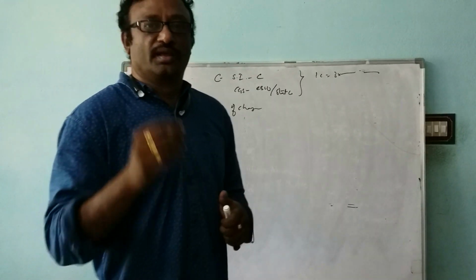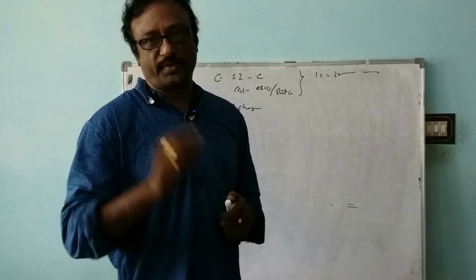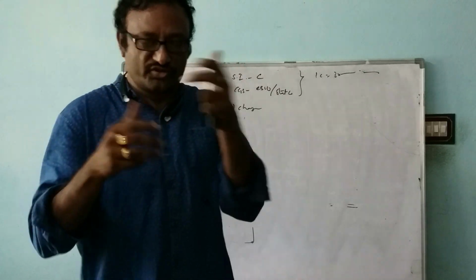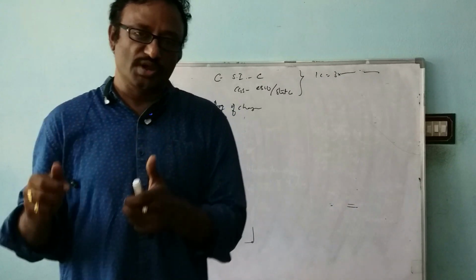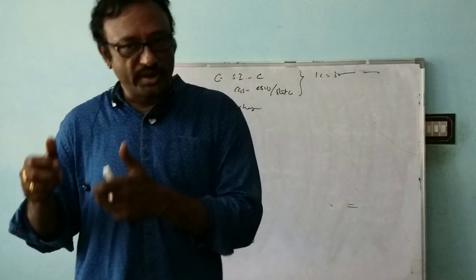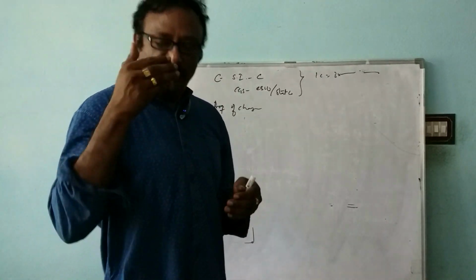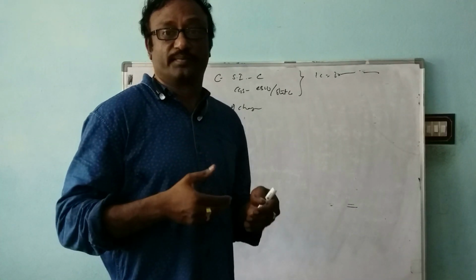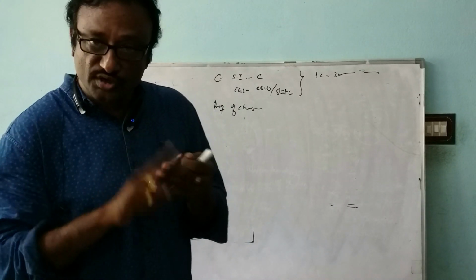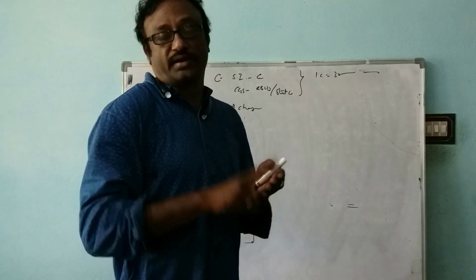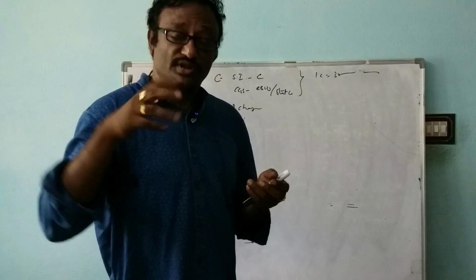And then make a small diagram, with Q1 and Q2 separated by distance r, and write the expression one after the other. F proportional to Q1 Q2, F proportional to 1 by r square, and F proportional to Q1 Q2 by r square, and then F is equal to K Q1 Q2 by r square. Now write about K. K is a constant, and on what factors does this K value depend? K value depends upon the units we are taking for F, the charges Q1, Q2 and r, and the second factor is that it depends upon the properties of the medium.